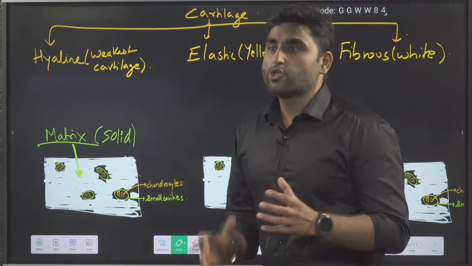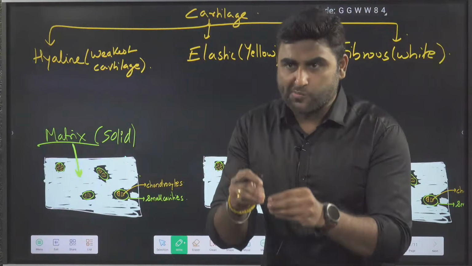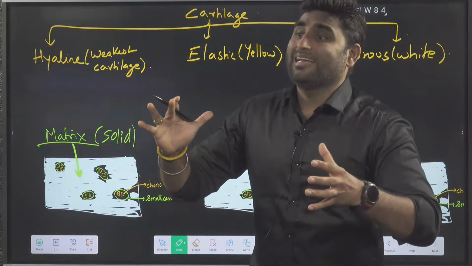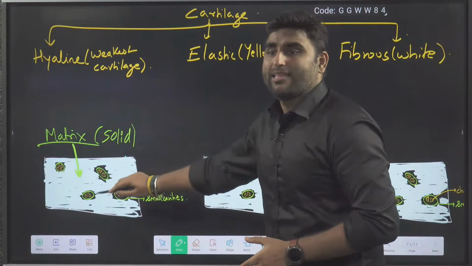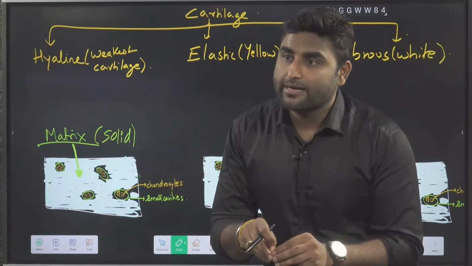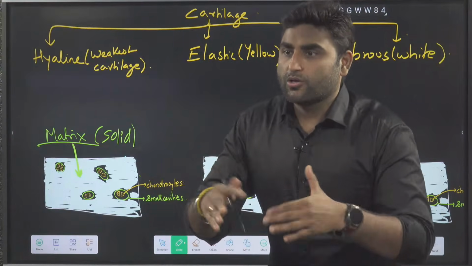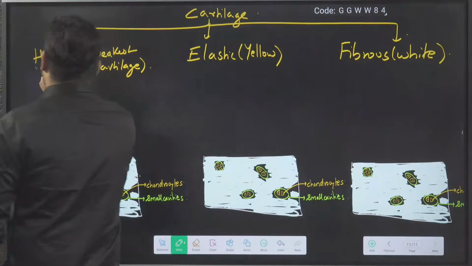Matrix is solid. So if I don't put the chondrocyte in the small cavity, the chondrocytes will get crushed. That's why there is a small fluid-filled cavity in which who are sitting inside? Chondrocytes. Chondrocytes are releasing what outside? Matrix. This is your hyaline cartilage.